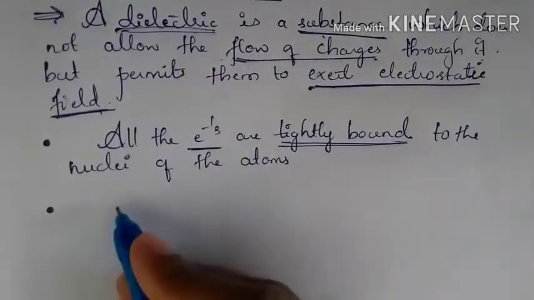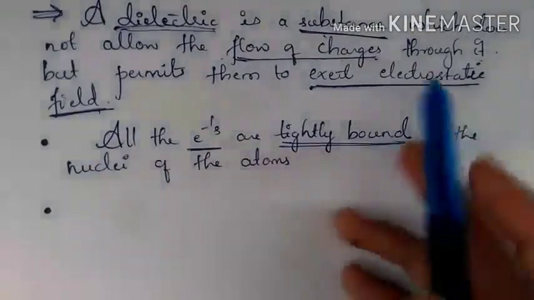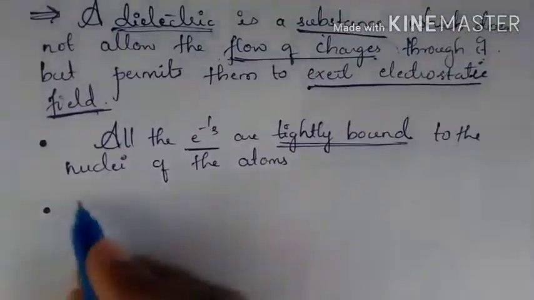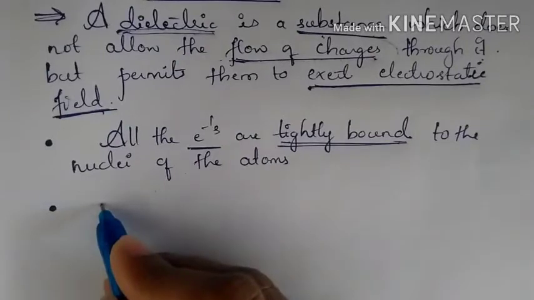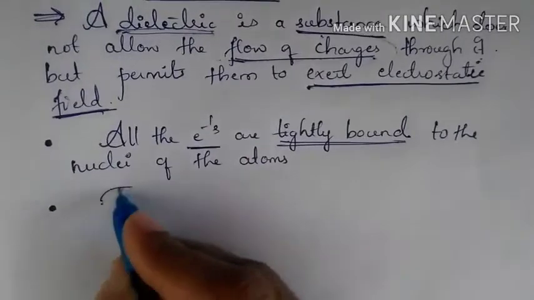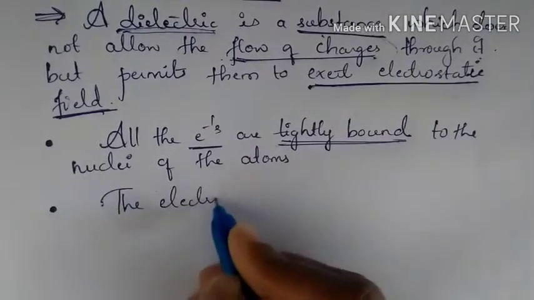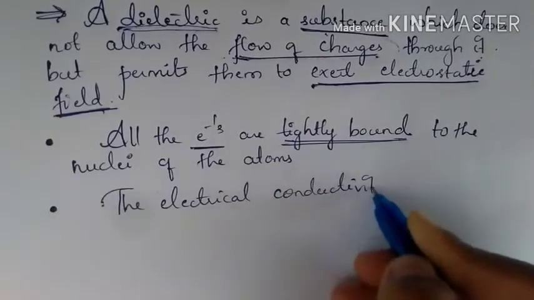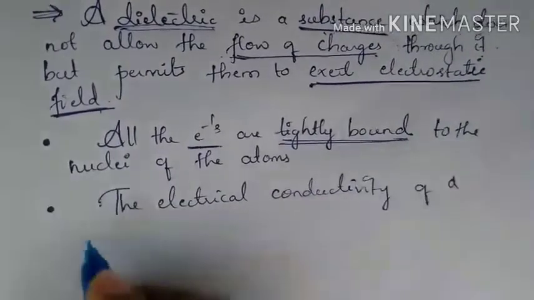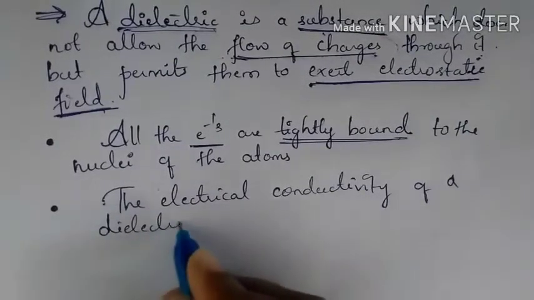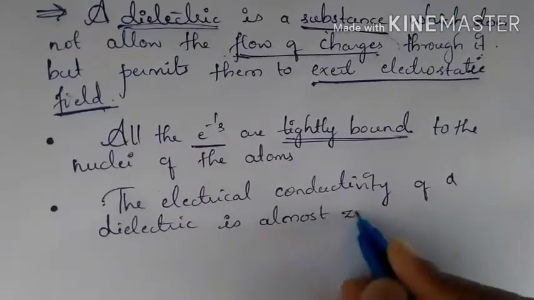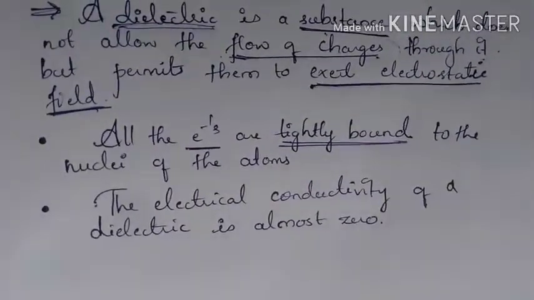With a diagram I will explain why there is no flow of charges, but how there is an electrostatic field. But before that, the electrical conductivity of a dielectric is almost zero. Why? Because there are no free electrons.